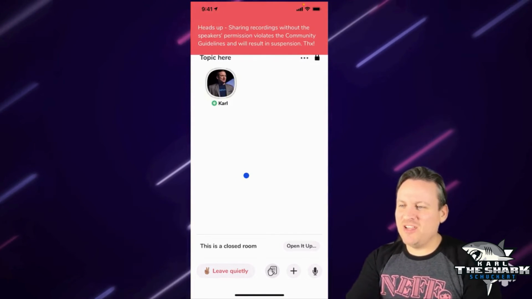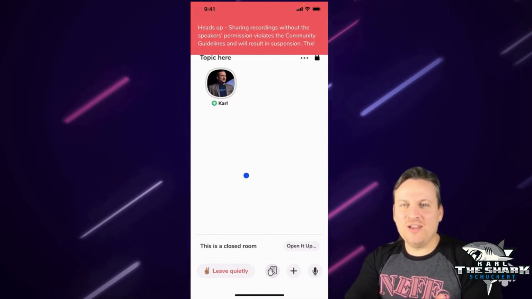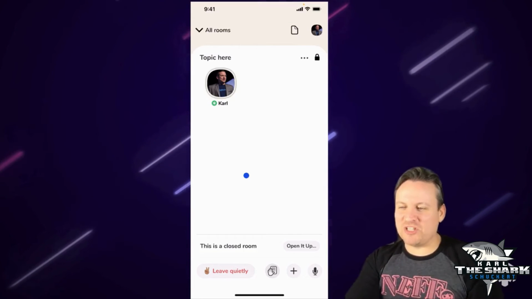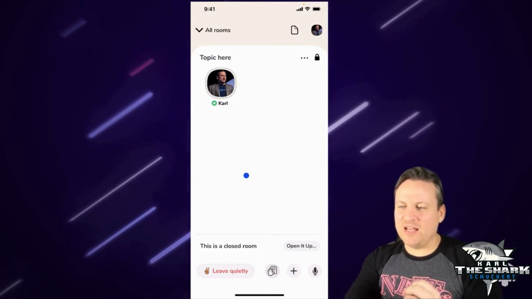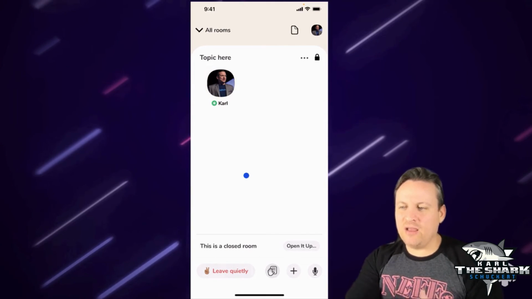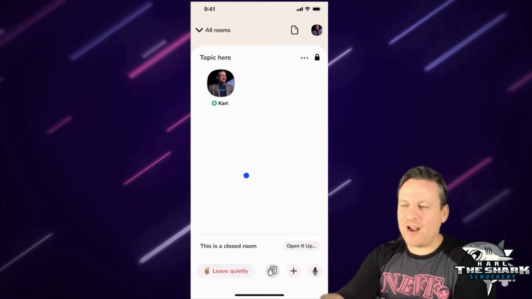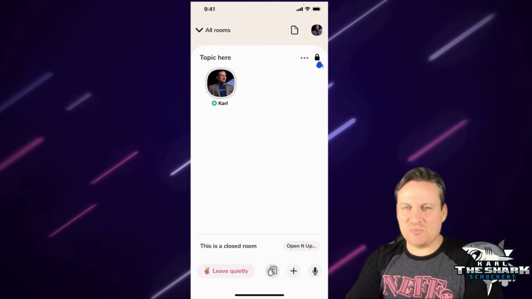Now it says heads up, sharing recordings without the speaker's permission. It's basically letting me know it'll be violating. I give myself permission. So you can see that I'm talking right here. Here I am, I'm on the top, and it's blinking in a gray outline as I'm talking, so it's picking up that I'm talking. You can see on the right-hand side up here there's a little thing that says it's private.